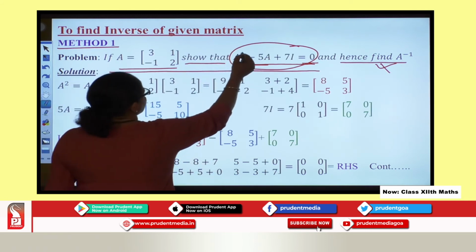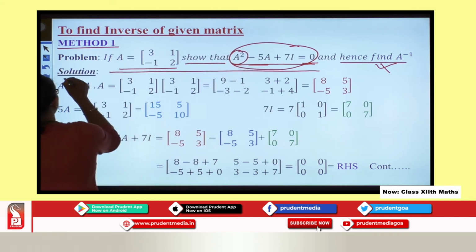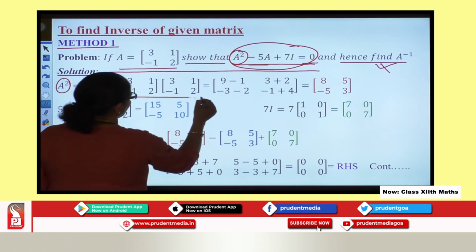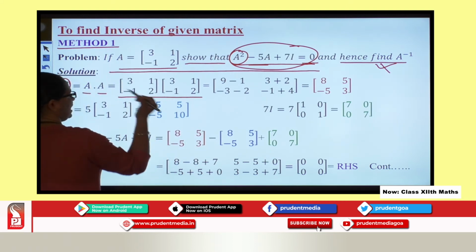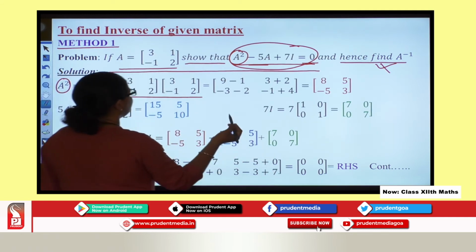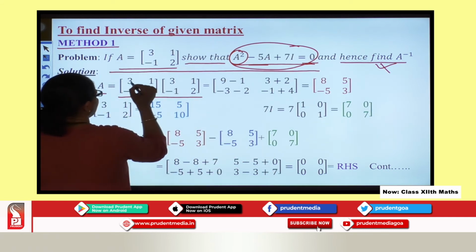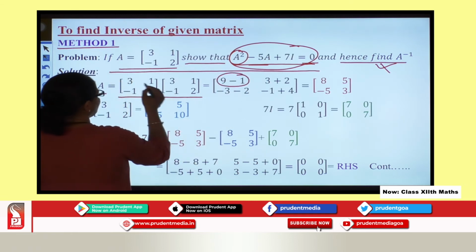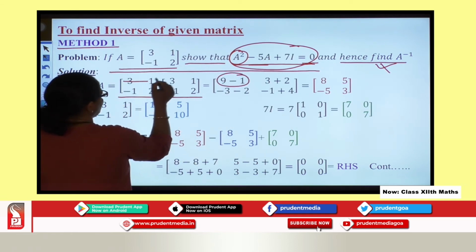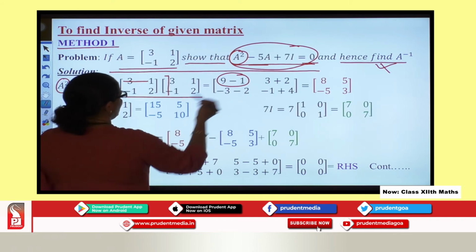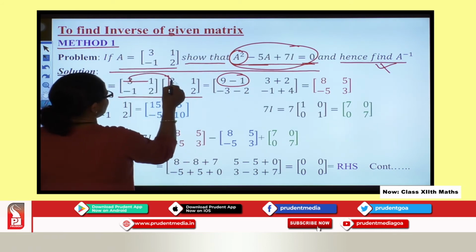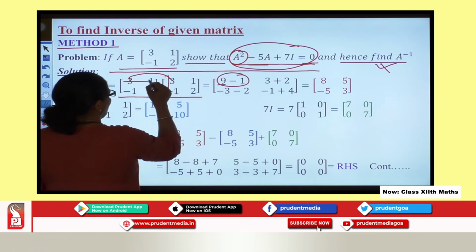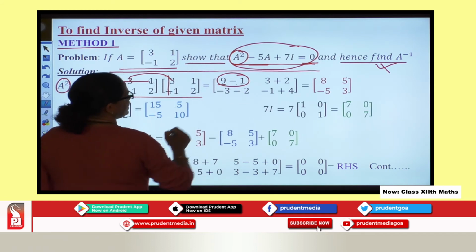You can see in this equation I need A square, so we find A square, A into A. I do matrix multiplication, and I will explain how to proceed in matrix multiplication. To get my first element, I take the first row, first column, and multiply. You can see 3 into 3, I get 9, plus 1 into minus 1, which gives minus 1.